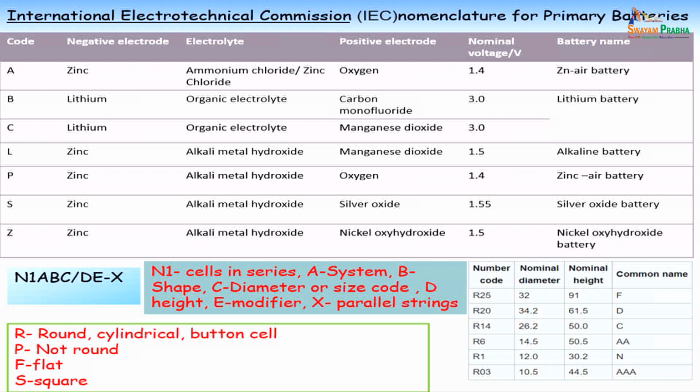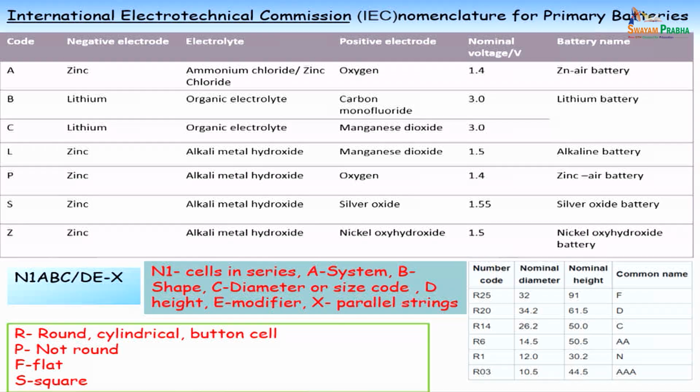It's basically called a zinc-carbon battery, and the electrolyte is ammonium chloride, zinc chloride. Its code is A. And if it is B and C, it is basically called lithium primary batteries, that is carbon monofluoride and manganese dioxide. This is primary lithium batteries, B and C.